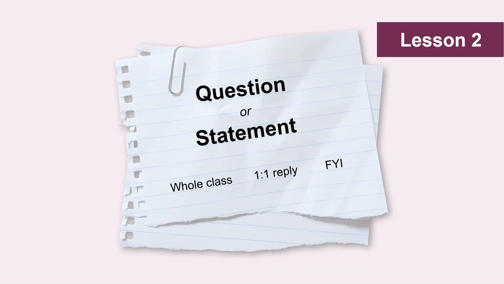Writing anonymous questions can help to take away a pupil's potential anxiety about asking a question to your face, but that's not to say that they don't want a personal response. So it can be really helpful to ask them to indicate whether they want a response to the whole class, which would maintain the confidentiality about who wrote it, whether they want a one-to-one response, which would require the pupil to include their name, or whether it's just a comment for your information.